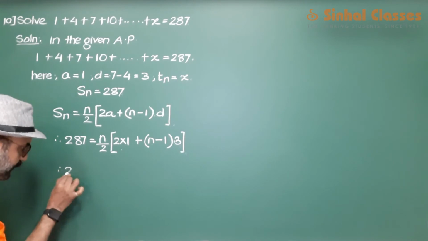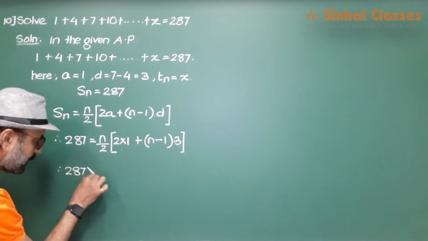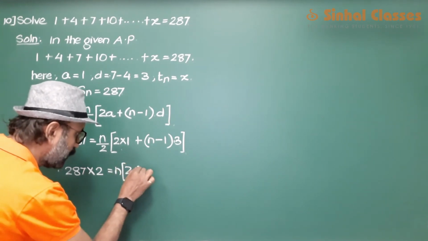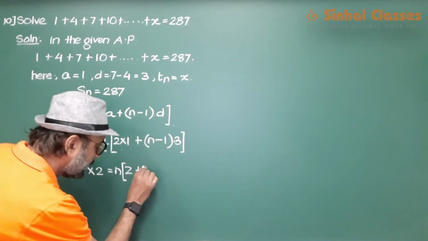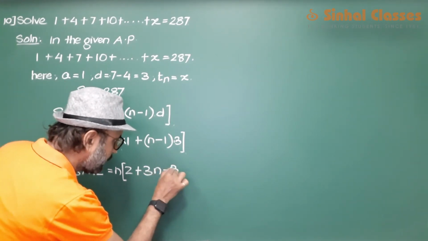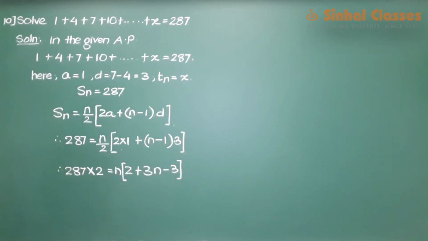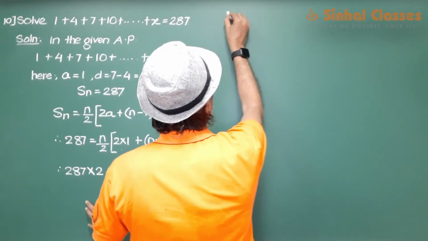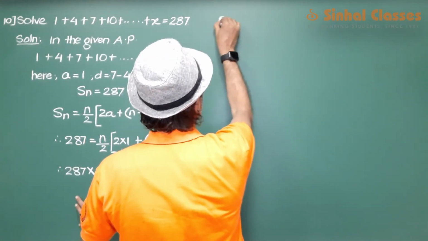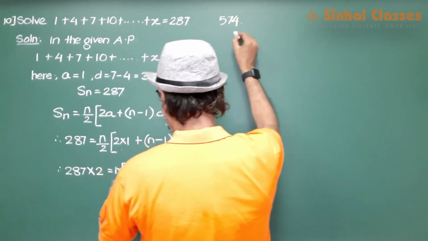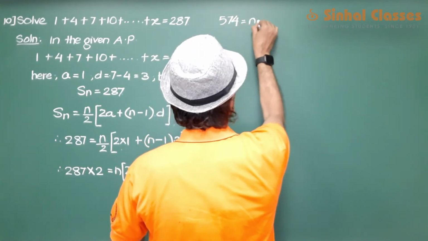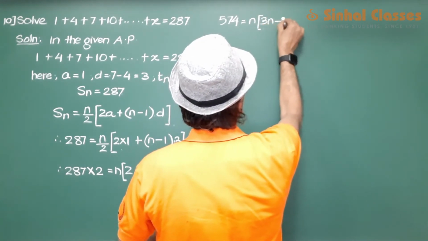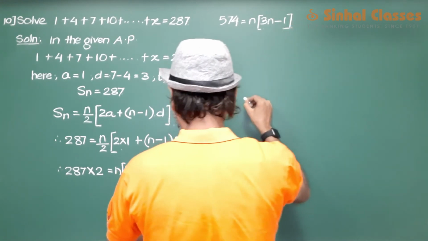Shift 2 on this side. So we get 287 into 2, which is 574, is equal to n into 2 plus 3n minus 3, that is n into 3n minus 1.